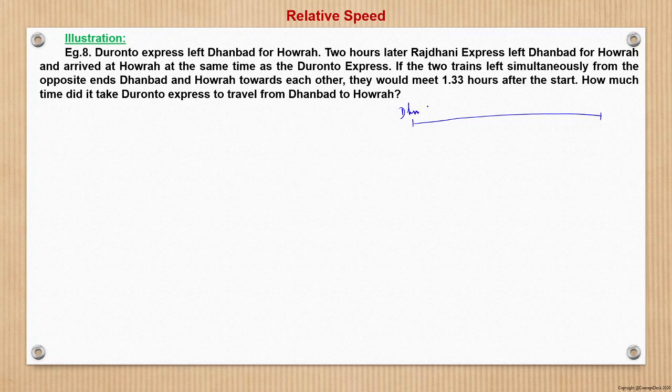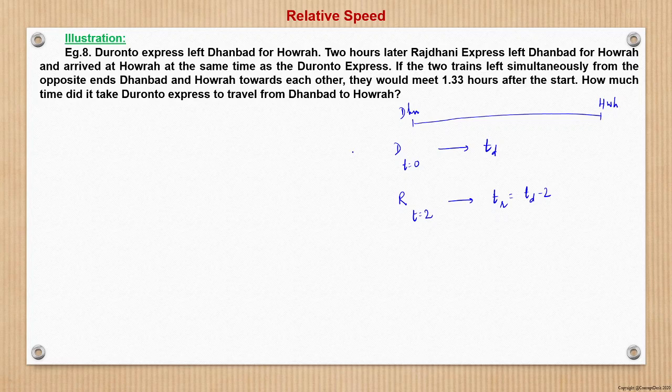So this is Dhanbad junction. This is Howrah junction. So from Dhanbad, Duronto leaves at time t is equal to 0. And Rajdhani leaves at time t is equal to 2, that is after 2 hours. But they both reach at the same time. So let the time taken by Duronto be td. So the time taken by Rajdhani will be nothing but what? td minus 2. Right. Rajdhani is taking 2 hours less to reach there.